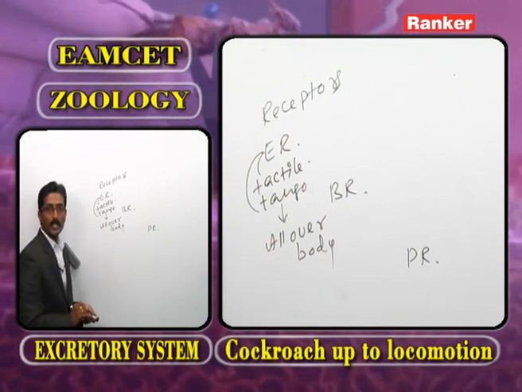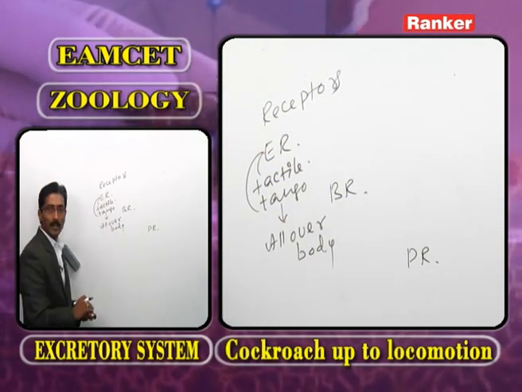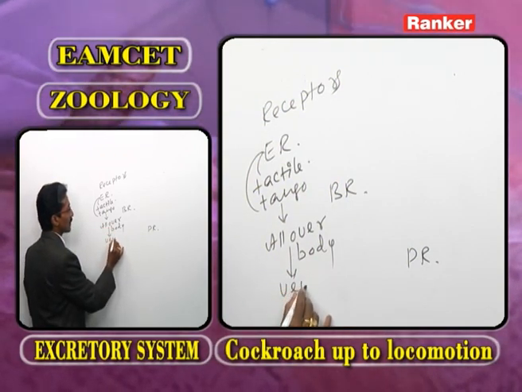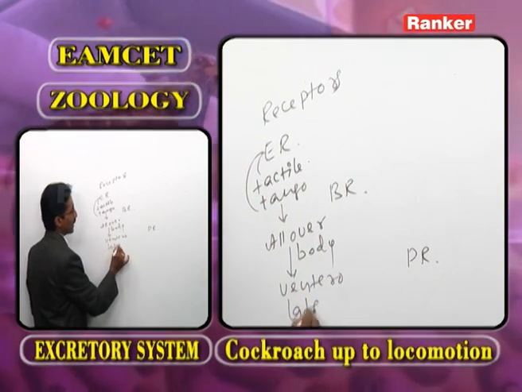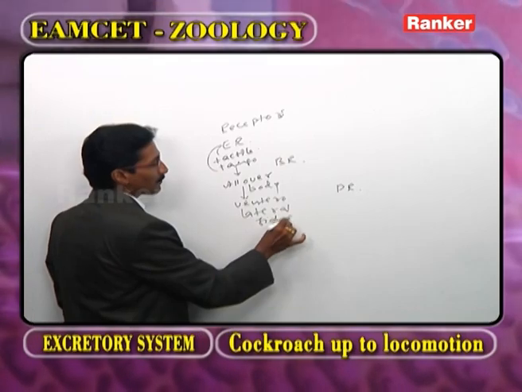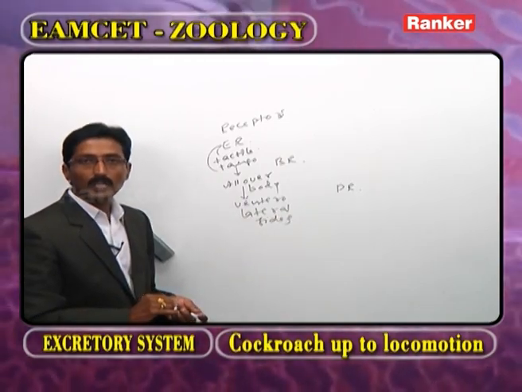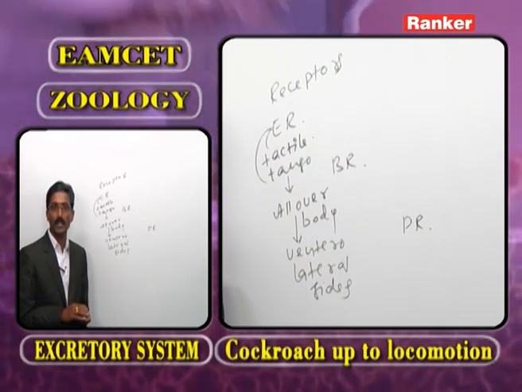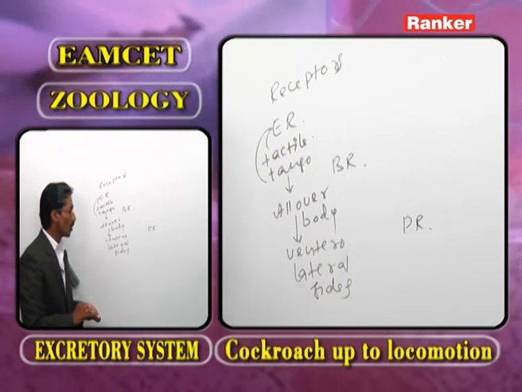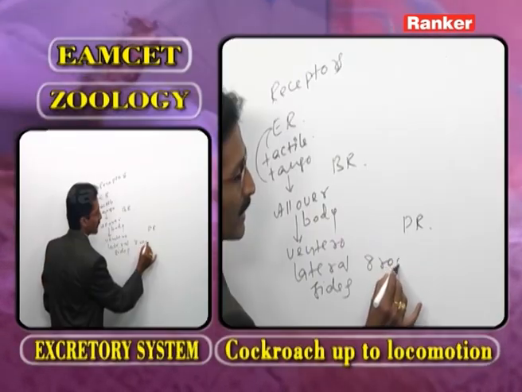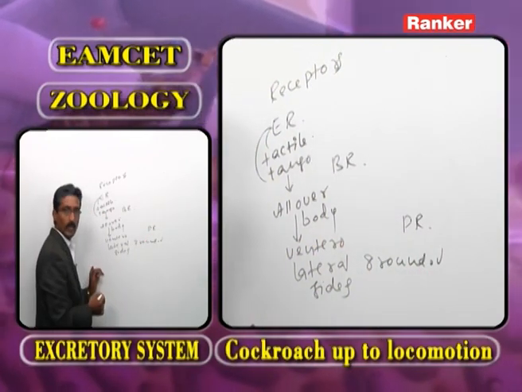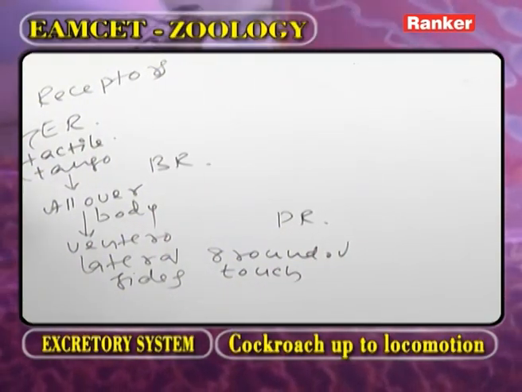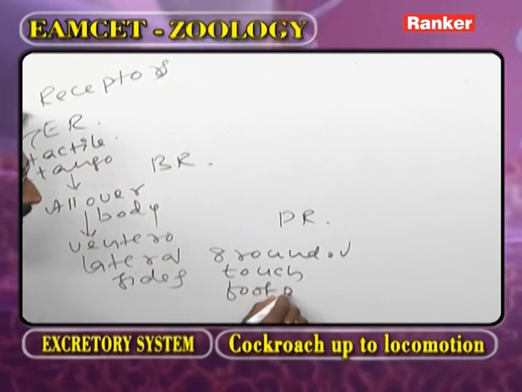Name the receptors present all over the body. Epidermal receptors. The epidermal receptors are more on the ventrolateral sides. As we observe, the epidermal receptors help to know the ground vibrations, the touch, and the footprints.